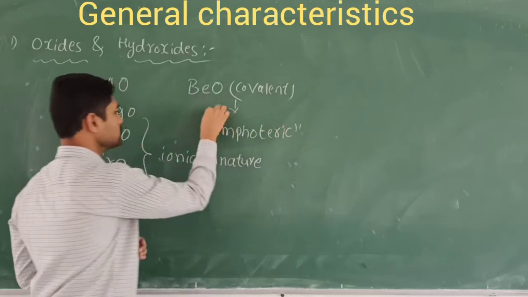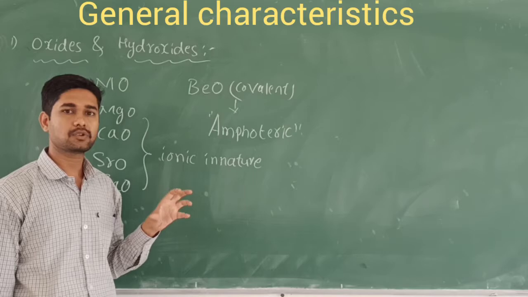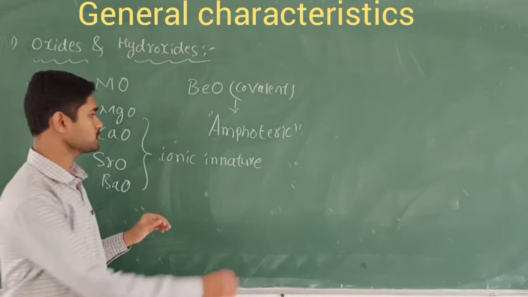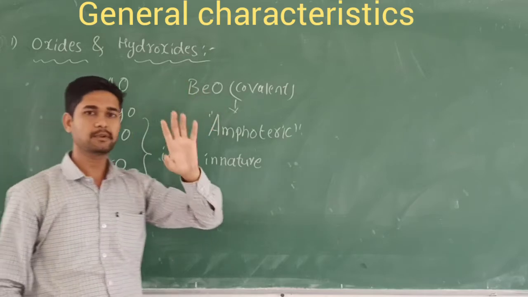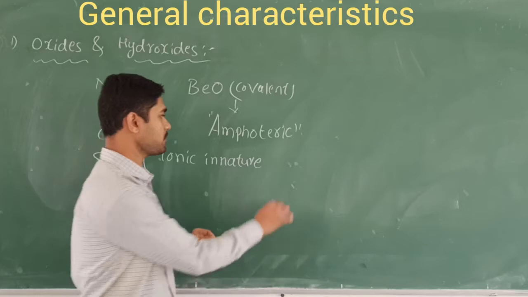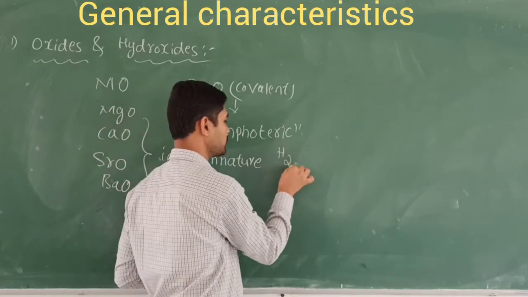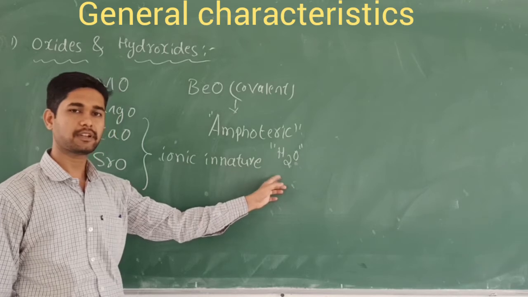So let's understand what amphoteric in nature means. Amphoteric means they can act together, that is called togetherness. These compounds can act as an acid as well as a base. So this compound is going to exhibit both acid and base character. One more compound is the best example, that is called the universal solvent, water. This has the amphoteric nature. This is called the best amphoteric in nature.